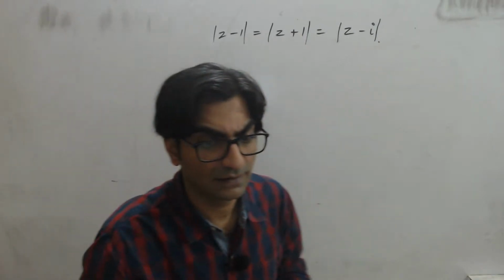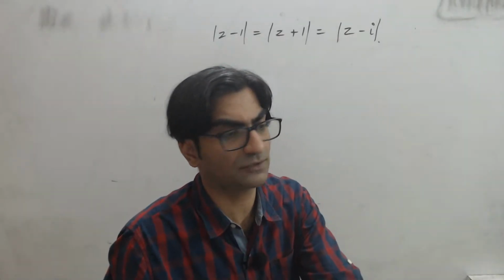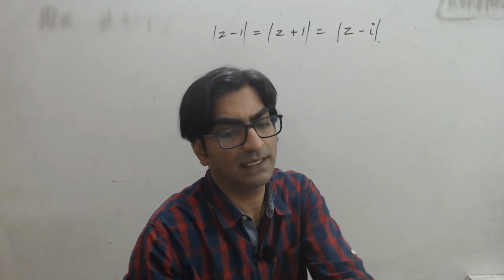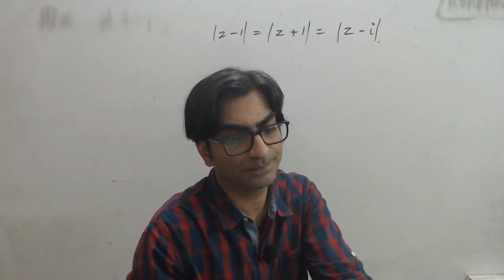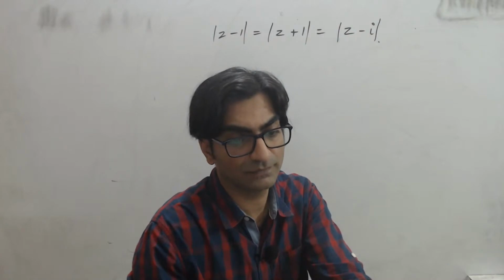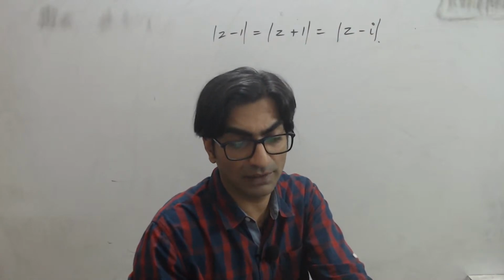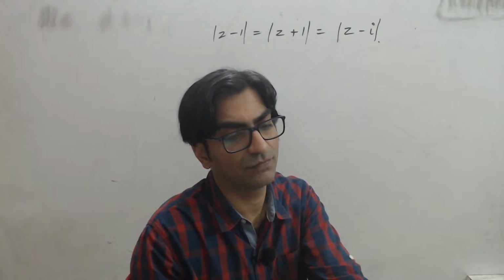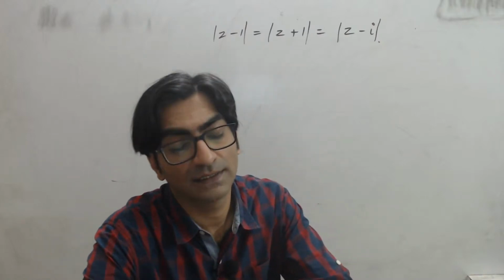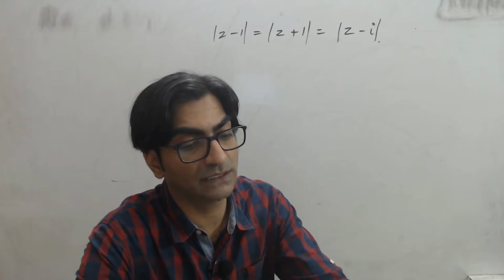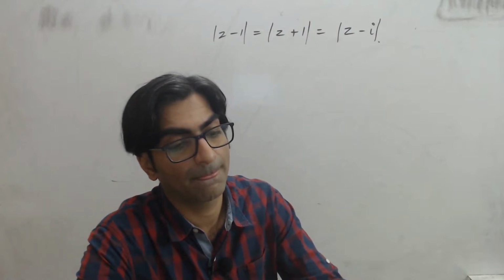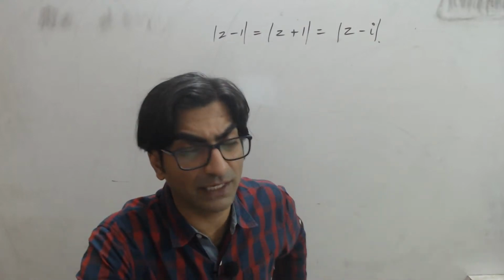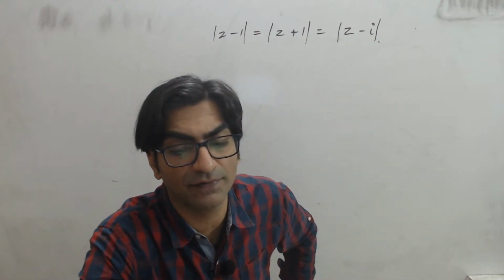All three moduli are equal. And this is the way the problem is presented. Then how many numbers Z will be of this form? How many numbers will satisfy this equation? Yeah, I'll give you guys 1 minute to think about this, and then I'll tell you the answer.